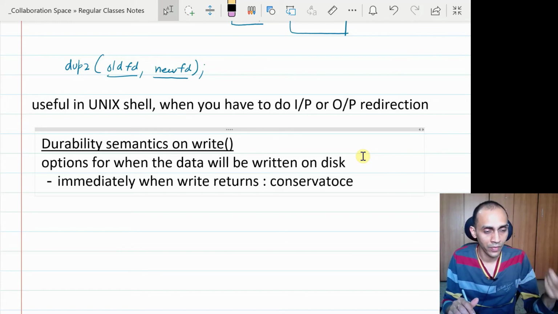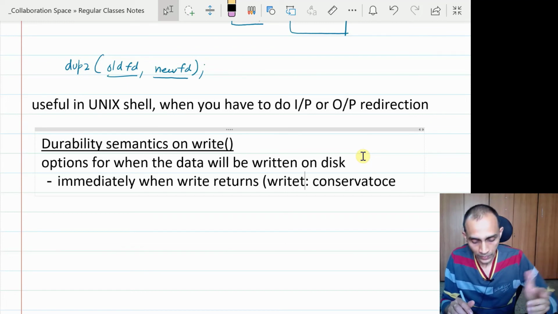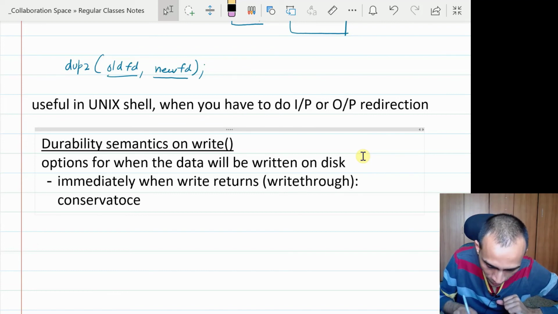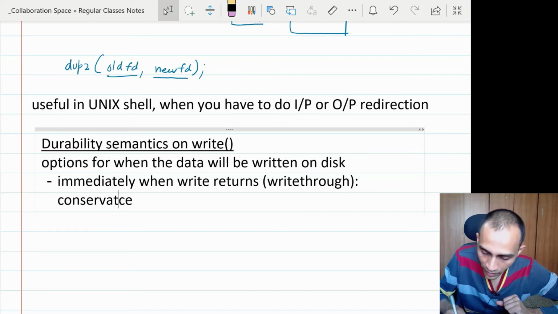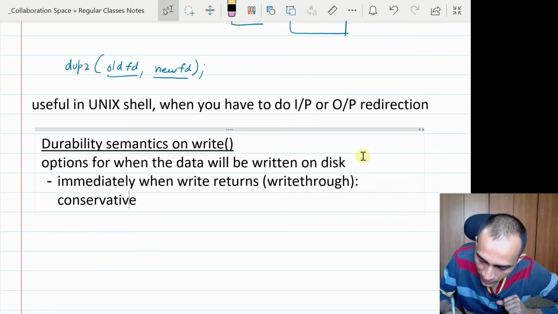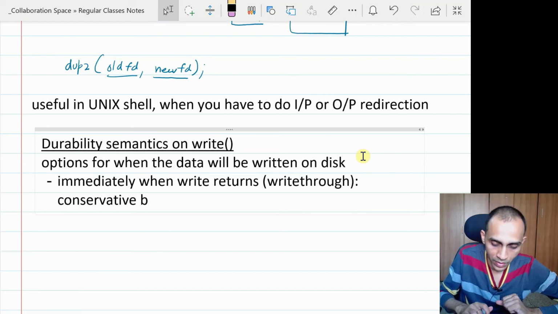If it gets reflected after some time, it is called write back. So the same thing can be done here also. When it immediately returns, it is good because it's conservative. It is the most conservative, but performance wise it is very slow because we know